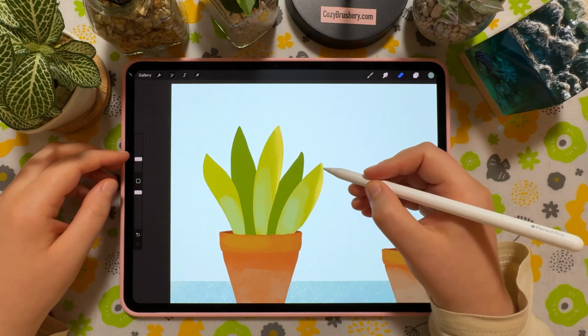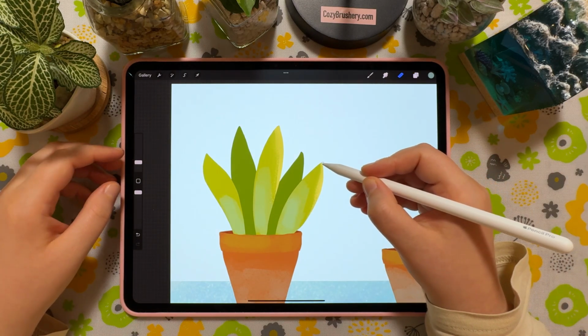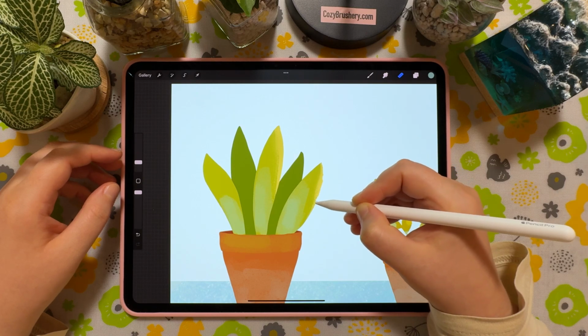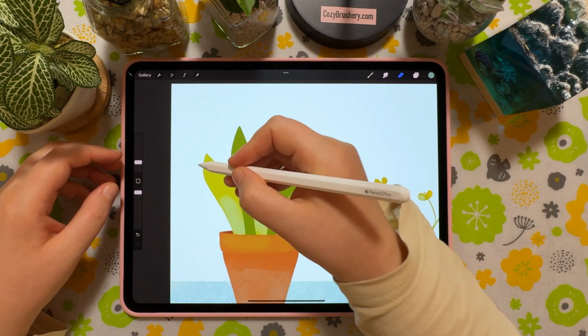If you want to make the plant look a little bit more organic, select the layer with the leaves and erase a bit along the edges.